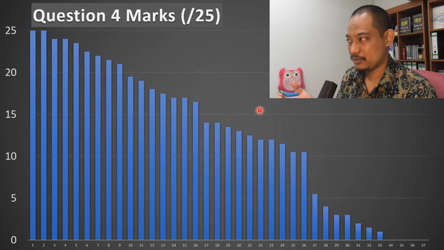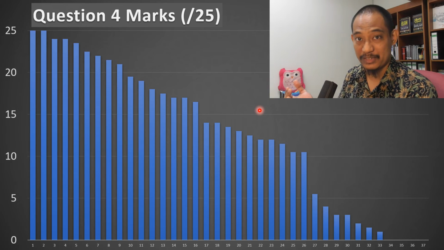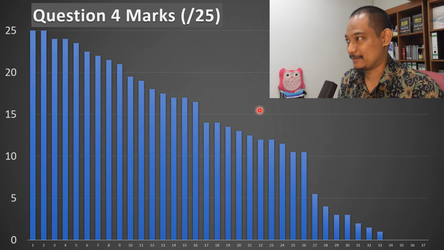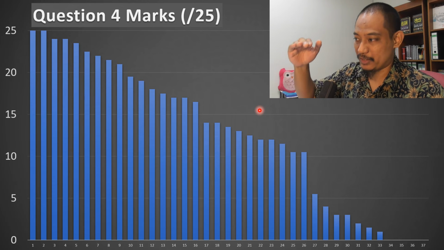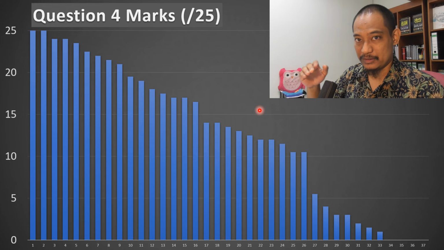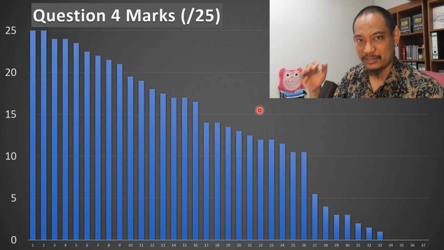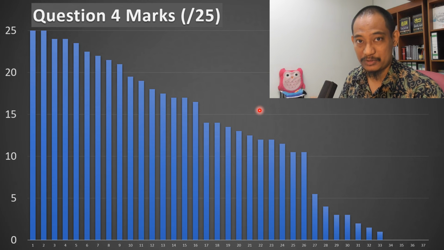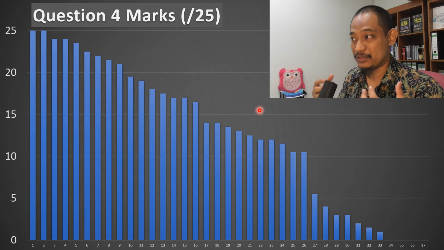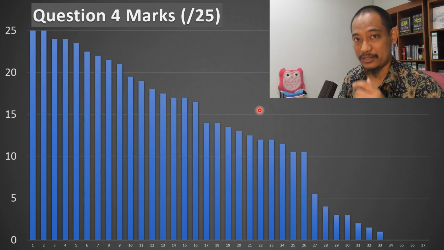Is it that you don't know? I assume you understand that, but you just made some mistakes. Make sure you really identify what those mistakes are. Is it that you don't know, or some silly mistakes like this? Meaning when you add up things, suddenly you make some mistakes in calculating, you get something wrong, and then it affects the subsequent calculation. So please recheck, double check, triple check your calculation.